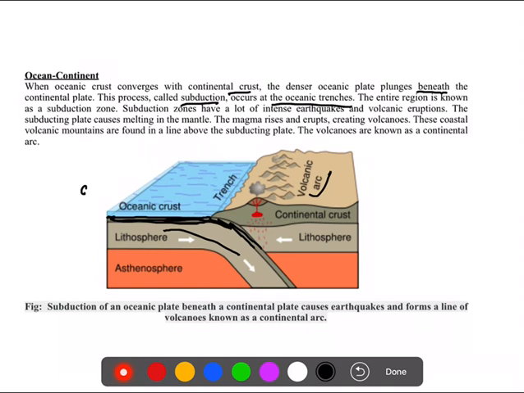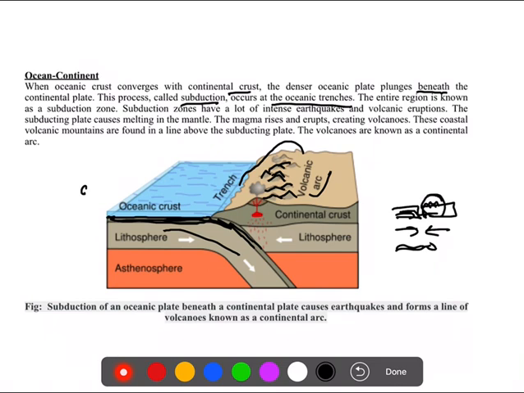Some volcanic arcs will form, like small mountains in the landmass. When two plates are colliding and striking against each other, stresses develop, so a rupture on the surface of the earth will take place.